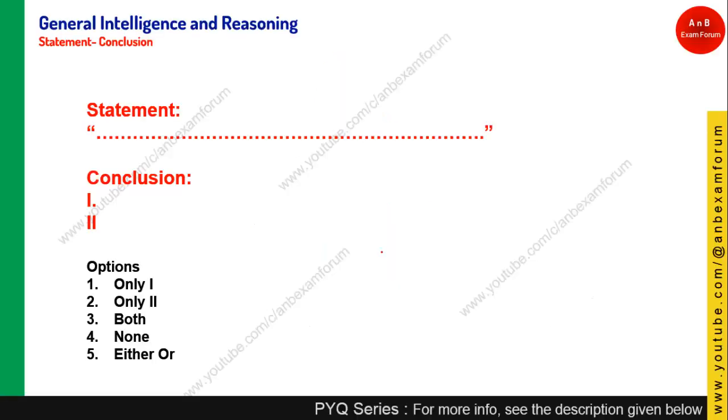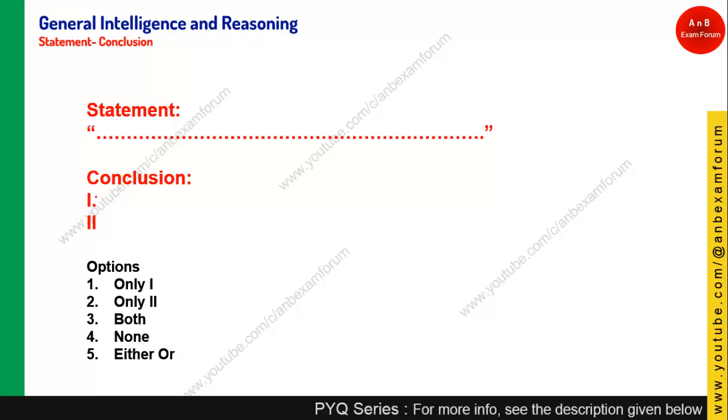So, students, as the word suggests, statement and conclusion. There will be one or more statements followed by one or more conclusions. Based on the exam difficulty, they can give you one statement, two statements, three statements, and they can give one conclusion, two conclusions or many conclusions. The more the conclusions, the more the difficulty level.